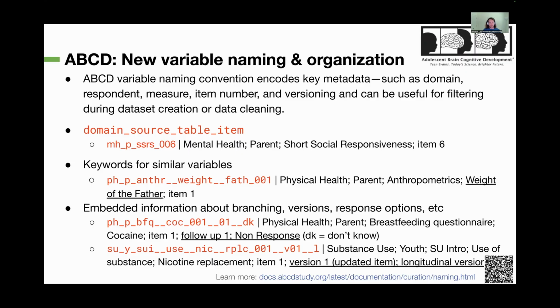The table component and the item component can further have more keywords. So for the table component, for example, we encode subscales or sub-elements that are similar and give them the same keyword, like in this example, the weight and the father components. For the item component, we also have a standardized scheme to denote don't know responses or longitudinal items. And all those details can be accessed in our data documentation.